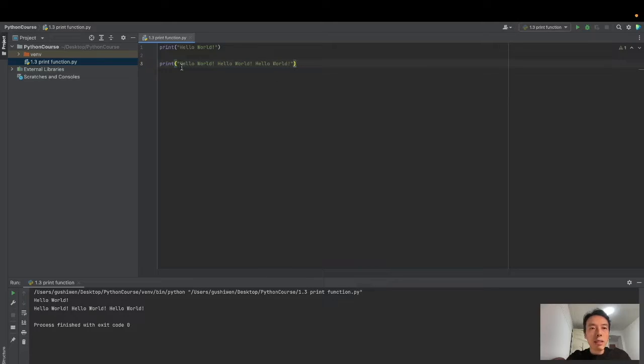This one in one pair of quotation marks means one value. If we want to print hello world 3 times as 3 values, how to do it? Print hello world, comma after the quotation mark. This is one value, and then a second value. Hello world is a second value, comma. Now this is a third value.